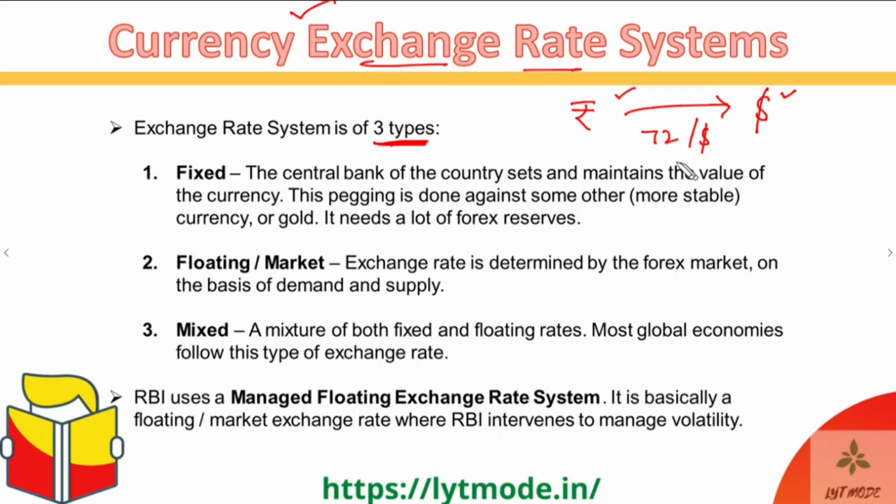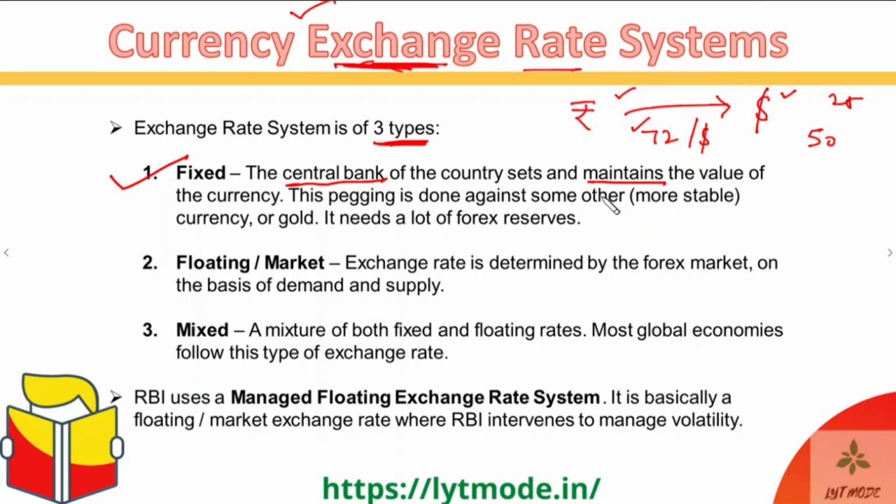So how come we have to pay 72 rupees per dollar? Why don't we have to pay 50, or only 25 rupees per dollar? That is because this is the exchange rate of our currency, and it is determined by the currency exchange rate system of our nation. There are three basic types of currency exchange rate systems in the global economy. The first of them is the fixed currency exchange rate system. Fixed means that the rate is set by the central bank of a nation, and it is maintained by the central bank at that particular level.